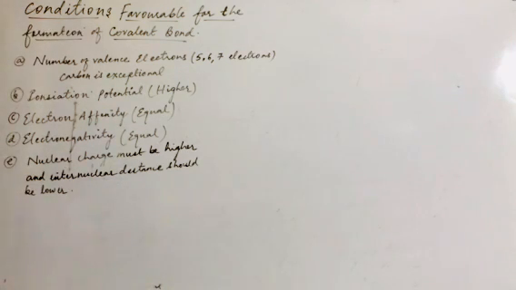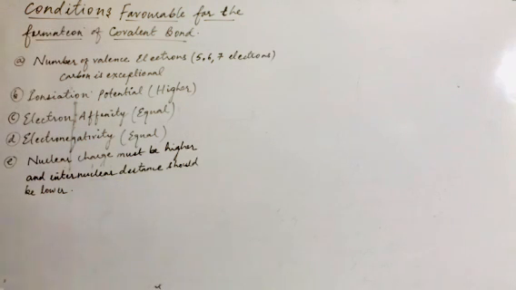And nuclear charge must be higher and the internuclear distance should be lower. So if all the given conditions are available during the combination of elements, then the bond which will be formed will always be what? Covalent bond. Am I clear?